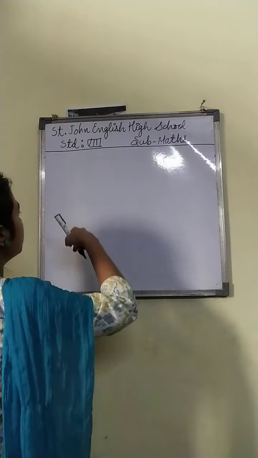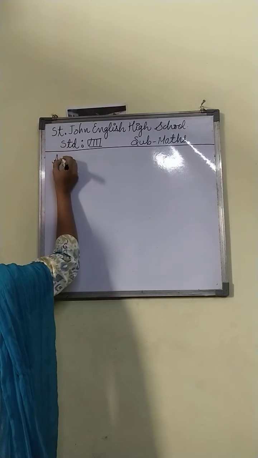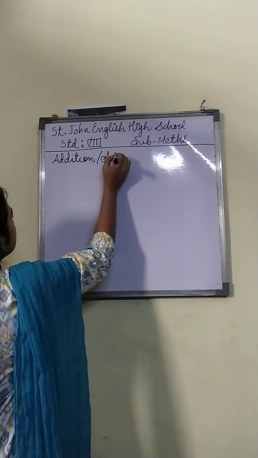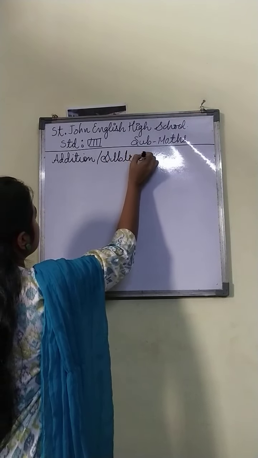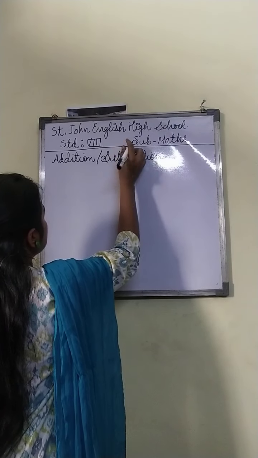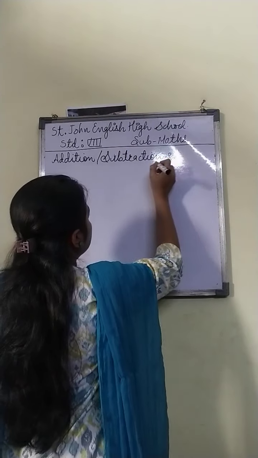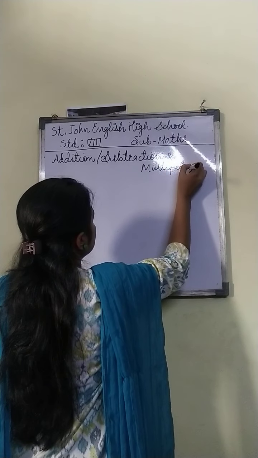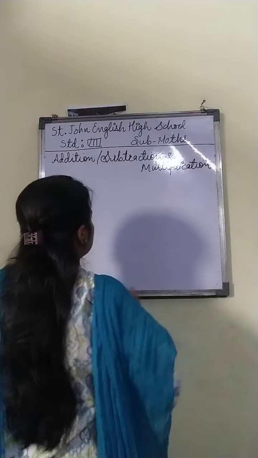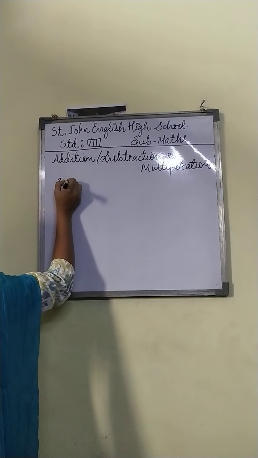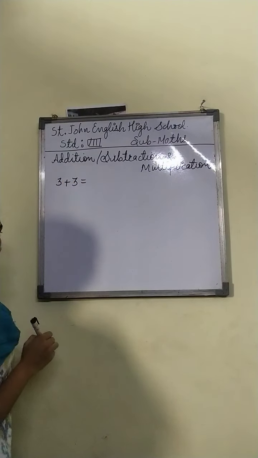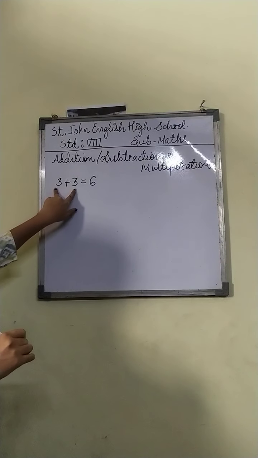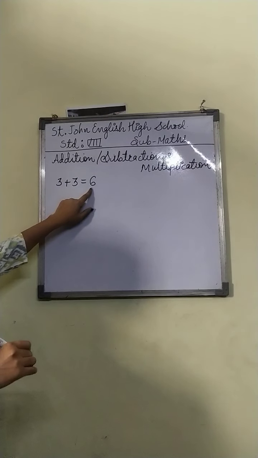Before going to study some operations on rational numbers, you must know some basic rules of addition, subtraction and multiplication. If you are going to add two positive numbers, that is 3 plus 3, what will be your answer? 6, that is positive 6. So if you add two positive numbers, your answer will be positive.